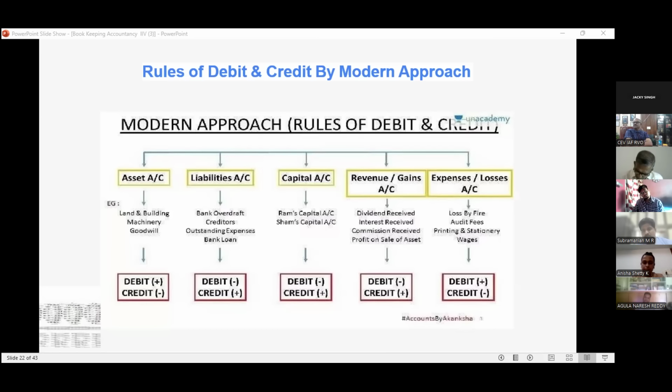Similarly, suppose you have a share. In a share, we generally receive the dividend. When receiving the dividend, we put it on the credit side. Then in which form do you receive the dividend? Either in cash form or in bank form. Generally no one receives it in cash; we already receive the dividend in bank form. And our entry should be bank account debit to dividend.